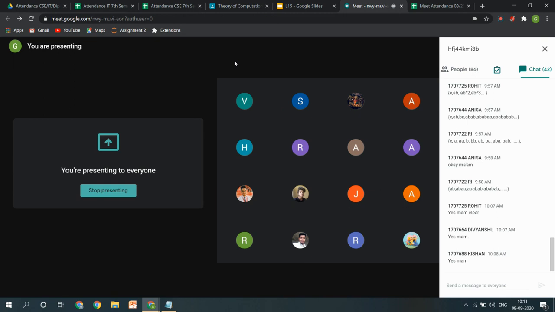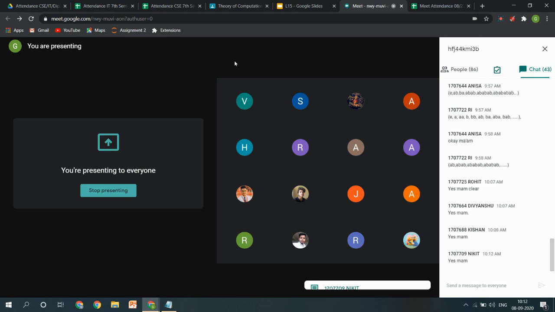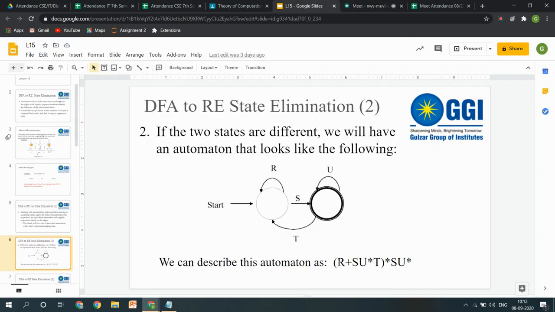It could be possible that you are thinking about the patterns in a different way. So similarly, if we are saying that there can be several different DFAs possible for the same language, there can be different representations of regular expressions as well. It could be possible that your answer of writing this regular expression could be different.